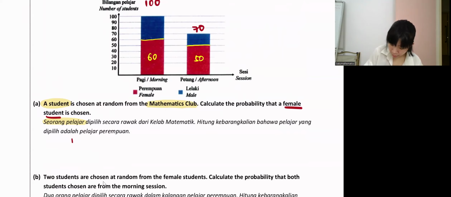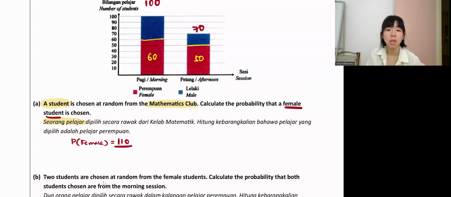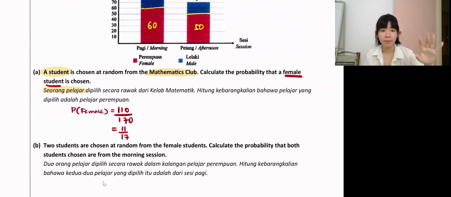So now probability of female. How many female? 110. Over how many total members in mathematics club? 170. So the answer is 11 over 17. That's it, done. No need times, no need plus, because they only say 1 student, unless they say 2 students.